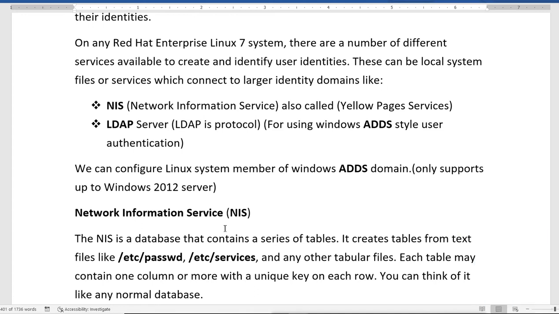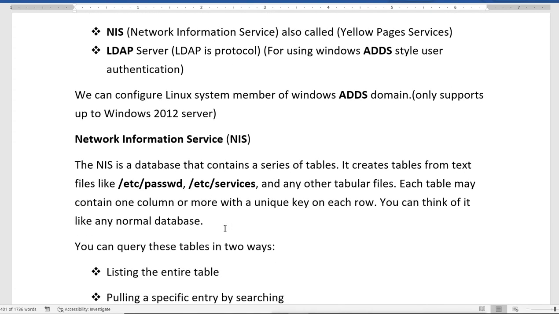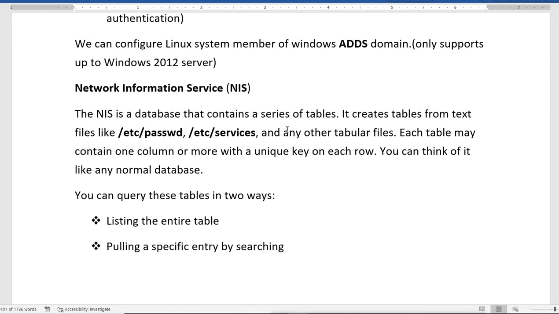Now, NIS means Network Information Services. This Network Information Services is a database that contains a series of tables, and it creates the tables from text files like the passwd file or services files, which contain the information about the users and services, and any other tabular files. Each table may contain one column or more with a unique key on each row, and you can think of it like any normal database. So you can query these tables in two ways, like listing the entire table directly or pulling a specific entry by searching for it.